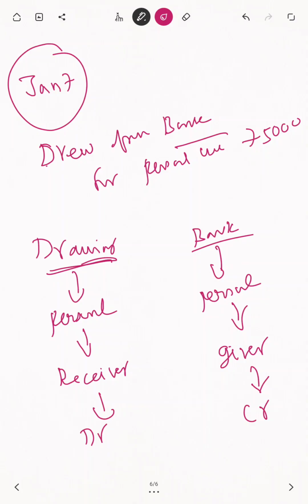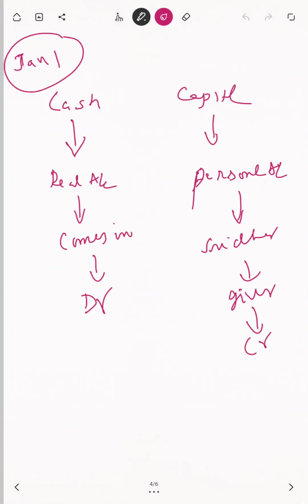Sridhar drawings also we can write that. Normally that system is not available, so drawings only. Drawings account debtor. Why debtor? Receiver. Sridhar is the personal account. Debit the receiver, credit the giver. Here it is the receiver, that's why debit. Personal use: which person is taking money? Bank is the giver. From the Sridhar and Co. point of view, bank is the giver. That's why now we have to refer to this journal entry.